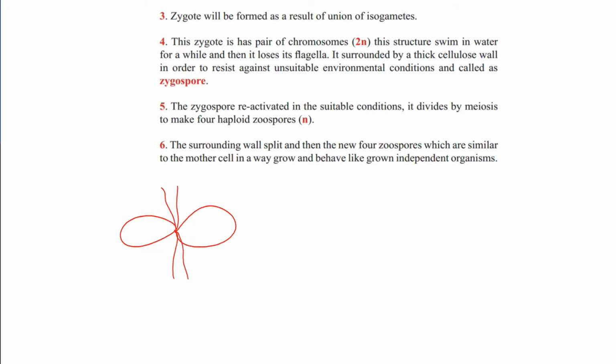The zygote has a pair of chromosomes, because each gamete is haploid. The structure swims in water for a while, then loses its flagella. Once it loses its flagella, it is 2N and surrounded by a thick cellulose wall. Why? Because we said it reproduces sexually when conditions are poor: temperature less, food less, oxygen less. To protect itself and resist unsuitable environmental conditions, it is covered by a hard protective coat.